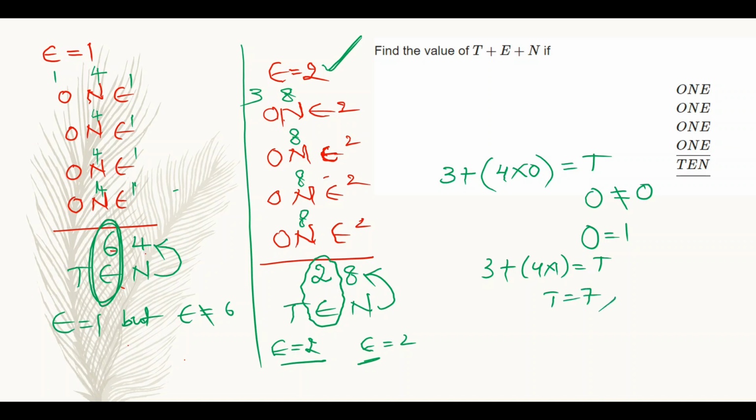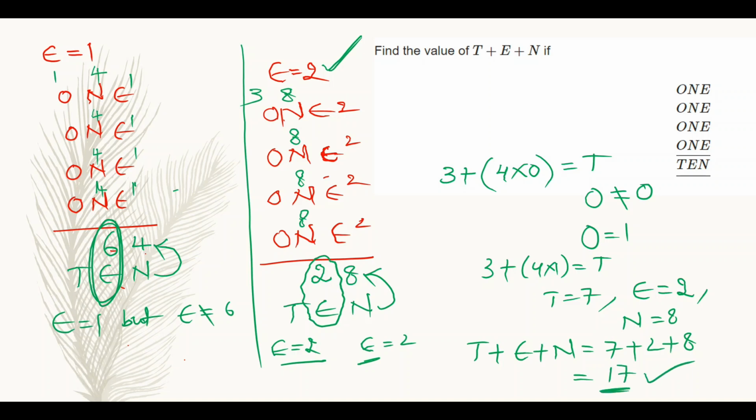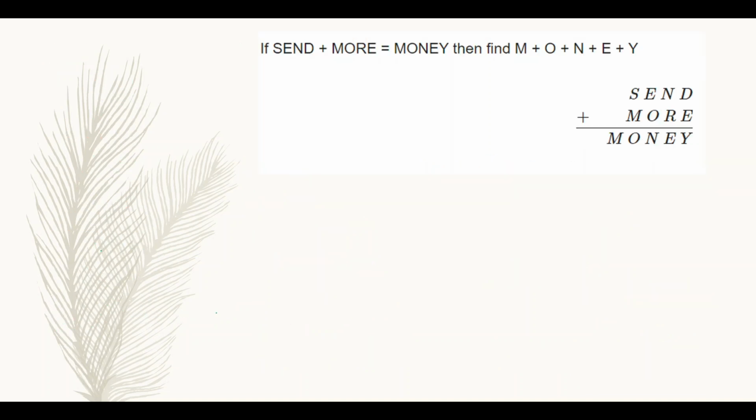So T is equal to 7, and I consider E value as 2, and here N value will be 8. So the required result is T plus E plus N, that is equal to 7 plus 2 plus 8, that is equal to 17. So the final answer will be 17 for this particular question, right?